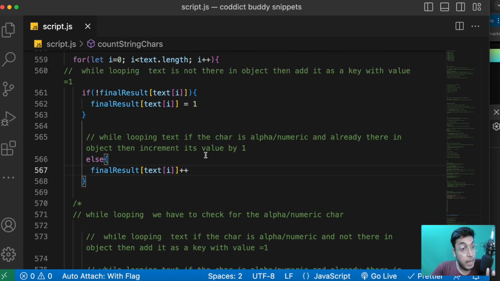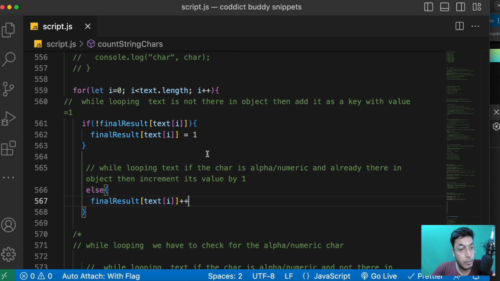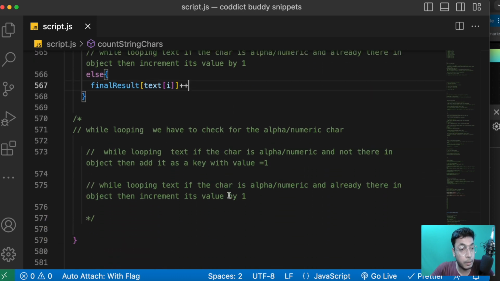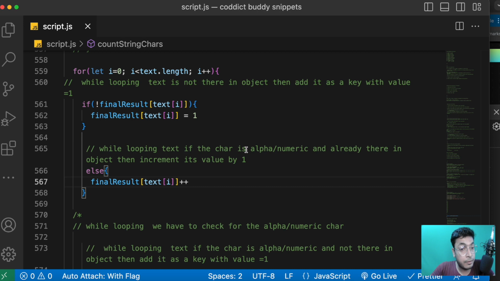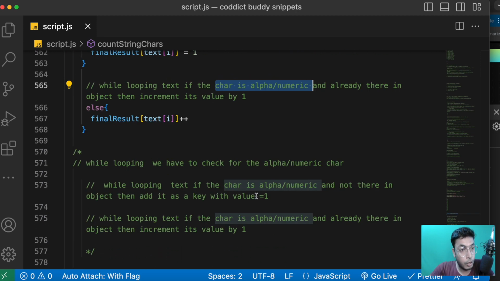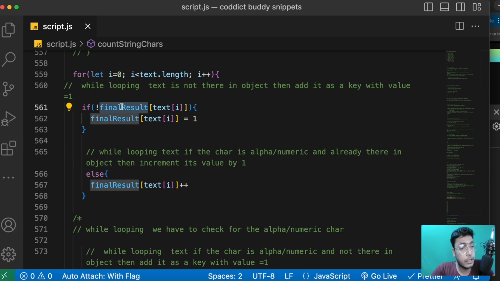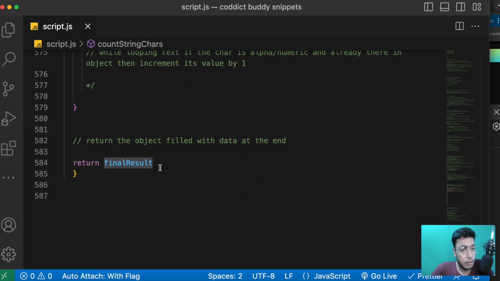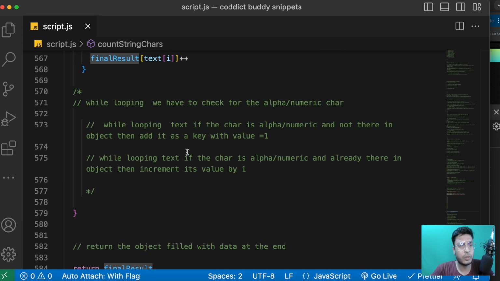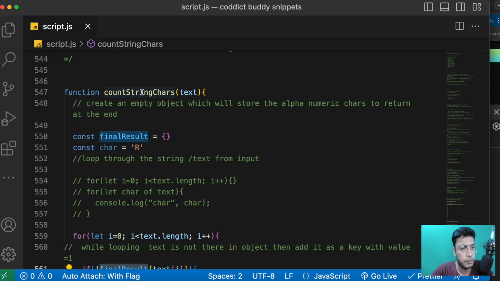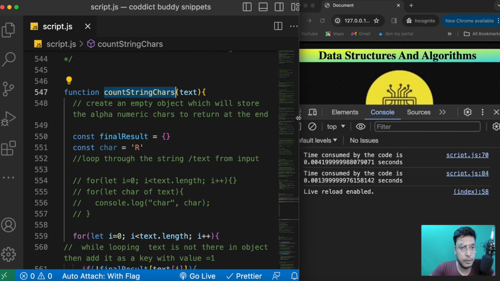As you have seen, I have solved it in a way where I'm not getting stuck in any step, and whichever step I think I can face a hard time with, I have ignored that part for the time being. So far, I created an object, I am looping through the string, and I am storing the characters in the object. And I'm returning it at the end. So we are almost at the end of the solution, we have almost covered 90% of the problem, right? So let's quickly test it.